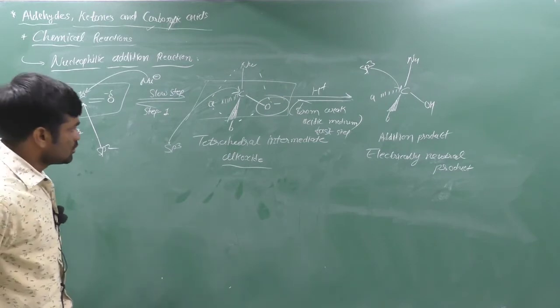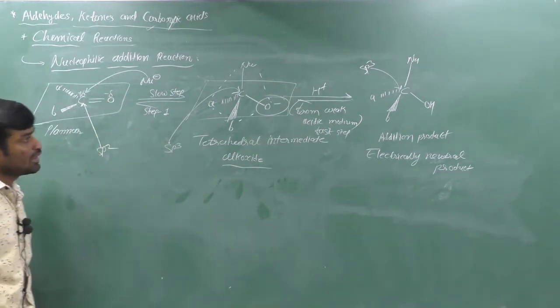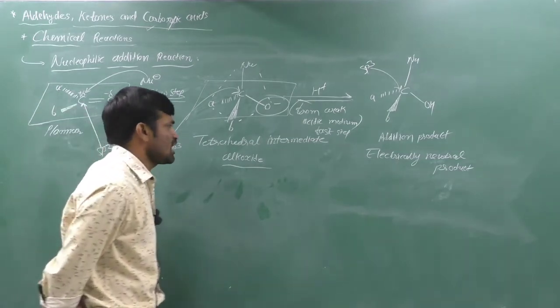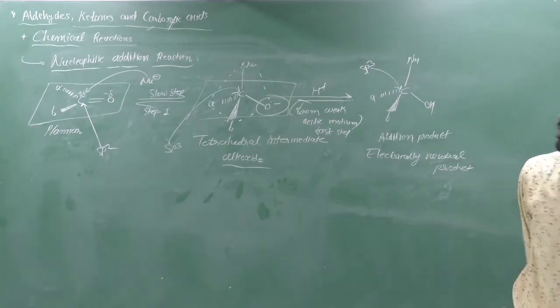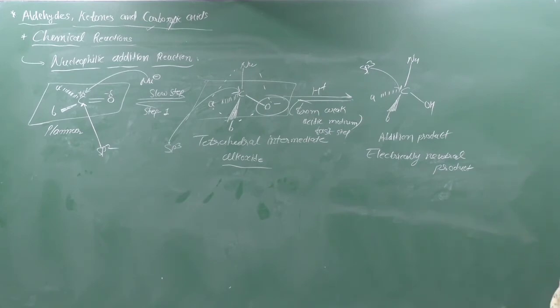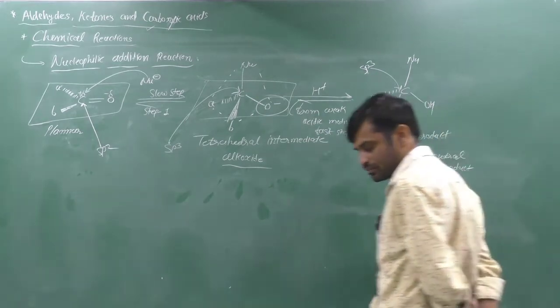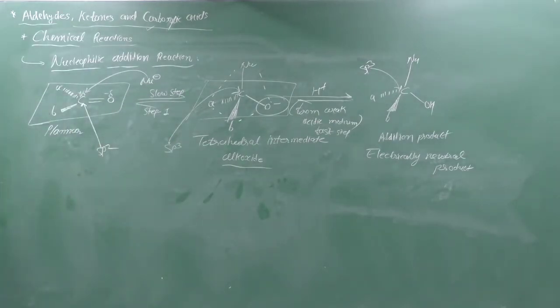So now the hybridization changes to sp3 from sp2, and the shape is tetrahedral. It can form an electrically neutral product by abstraction or capturing of a proton from weak acidic media, which is a fast step, and it gives the addition product like that. So this is the mechanism of nucleophilic addition reactions.